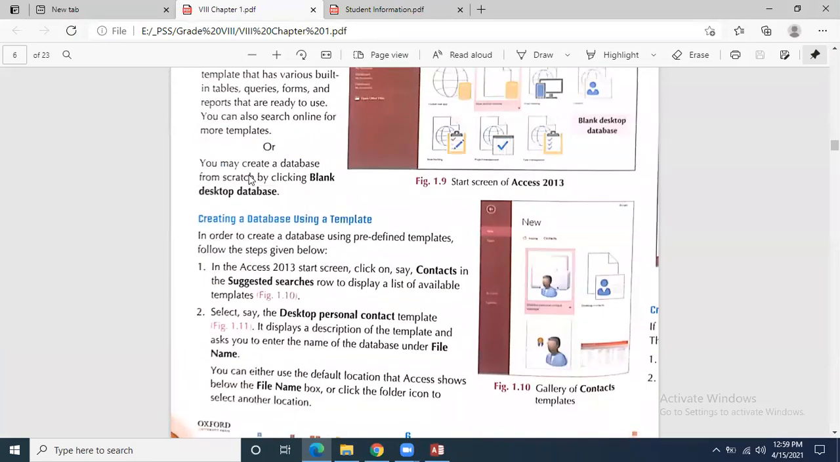You may create a blank database from scratch by clicking blank database. I have explained how to take a blank database. It is now clear how to take the blank database. Is this clear or not? Just give a thumbs up so that I can see. This is clear.